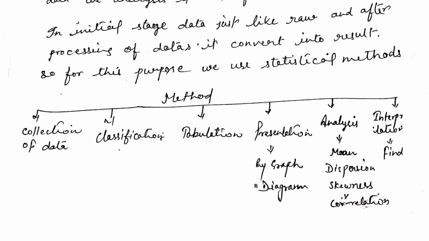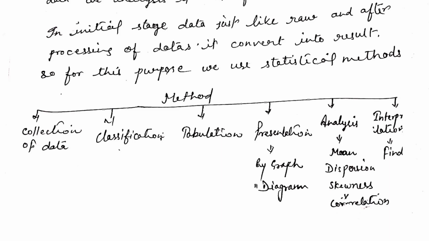But one thing is very important under the presentation of data: data should always be presented in the manner which is easiest to understand. So we select the presentation method, either graphical or diagram.